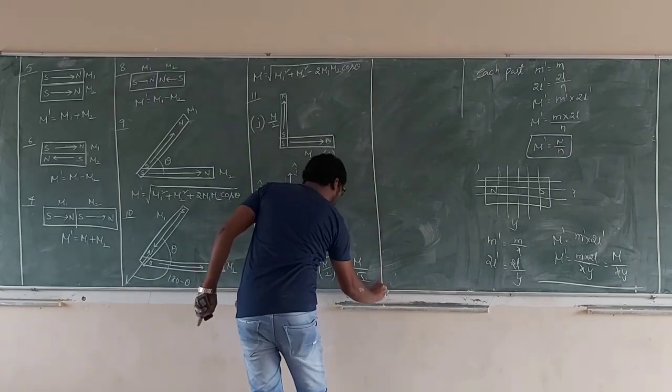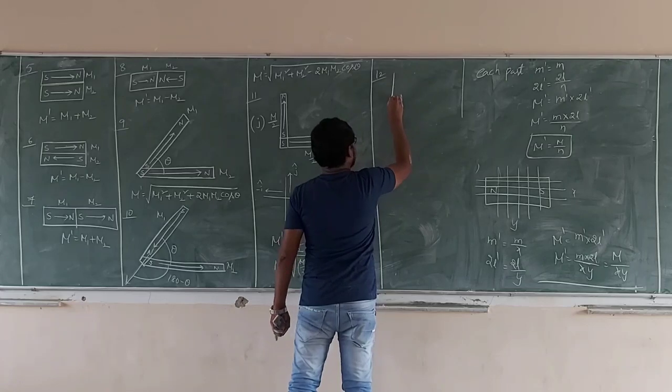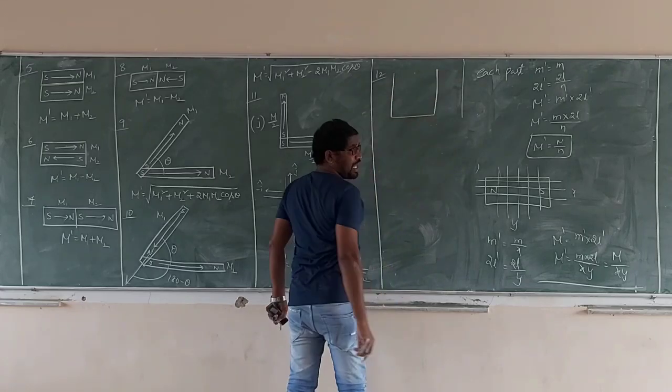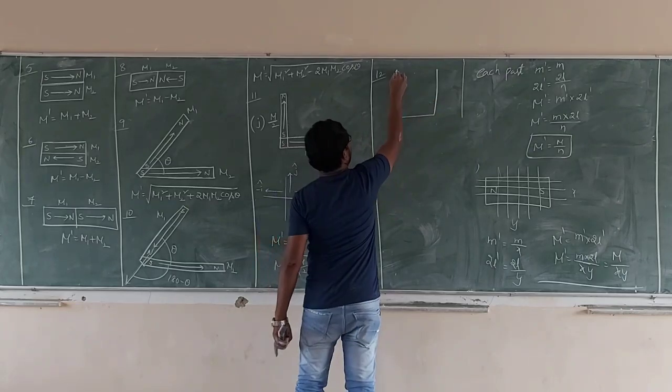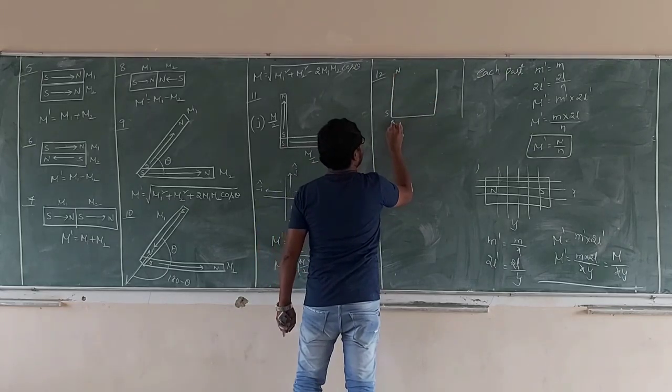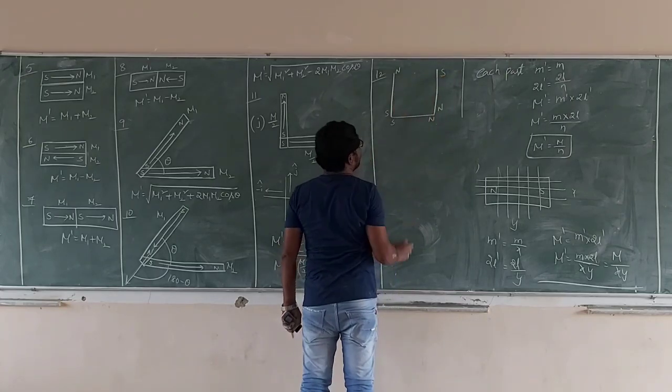Now, in the same way, the bar magnet is bent in the form of U shape like that. We have symbolized the directions in one way. Suppose this is north, south, south, north, north, south. So see carefully.